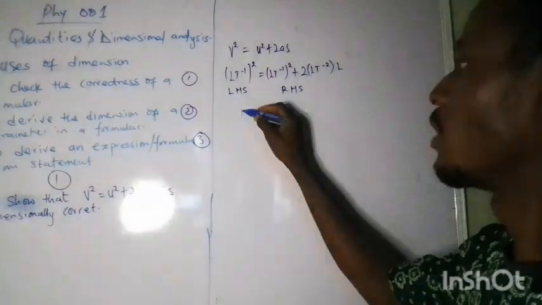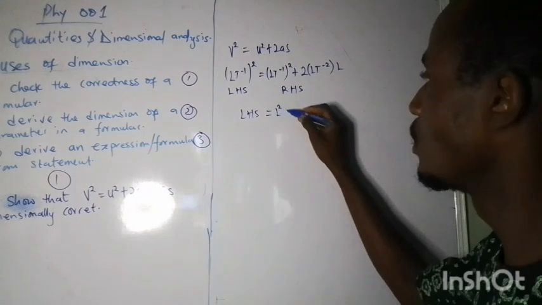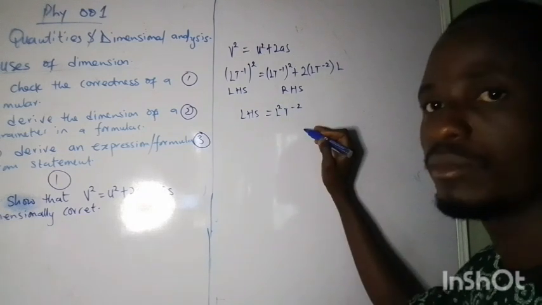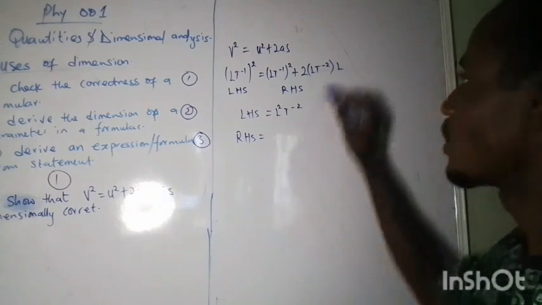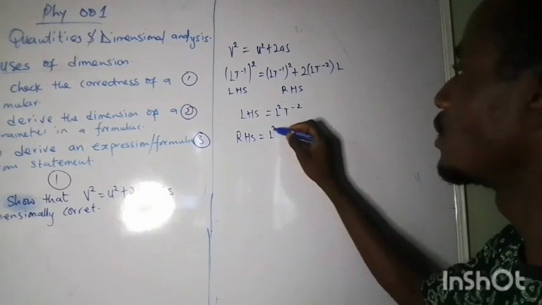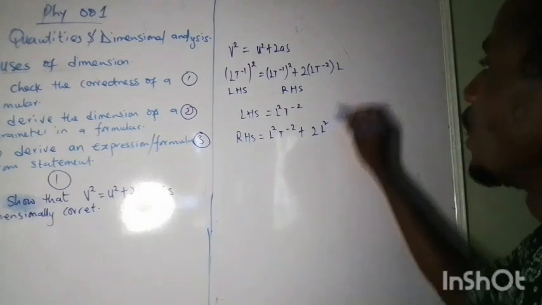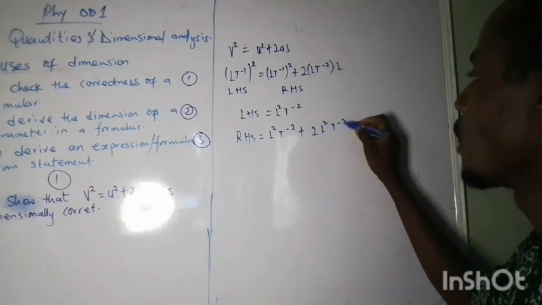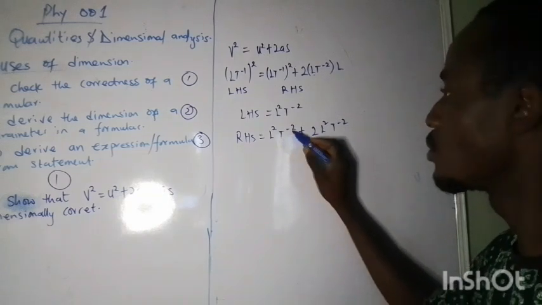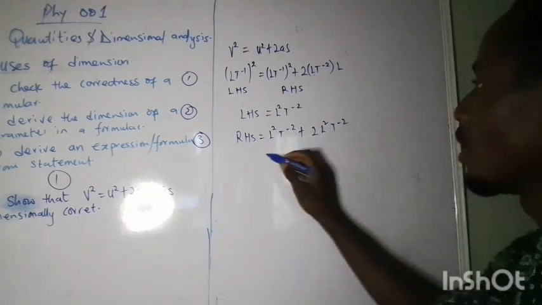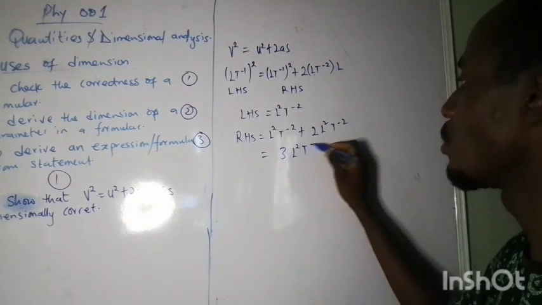So now, the left hand side has a dimension of L squared t raised to the power -2. Let's check out the right hand side. The right hand side has the dimension of L squared t raised to the power -2 plus 2L squared t raised to the power -2. I think that gives us 3L squared t raised to the power -2.